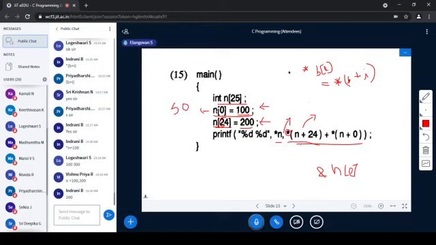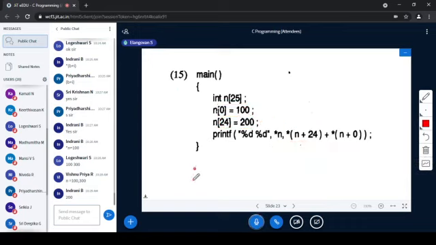Let me write it like this, it would be better. So this is n of 0, and the address is 5000. Here what are we storing? 100.